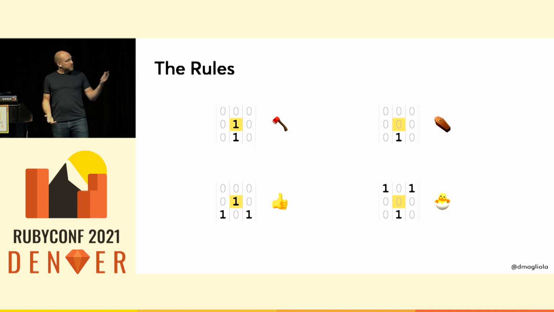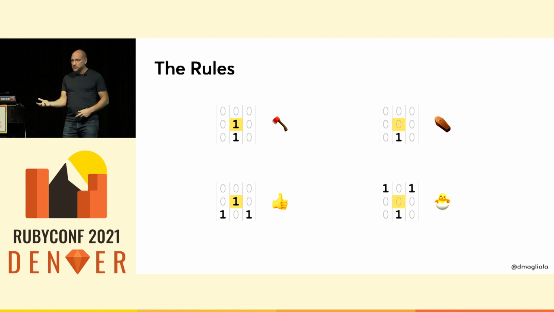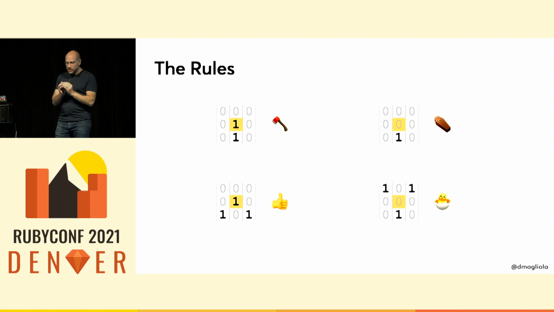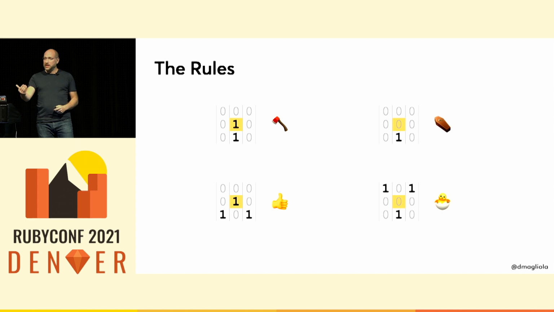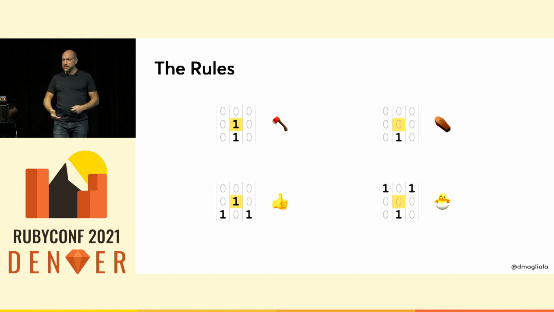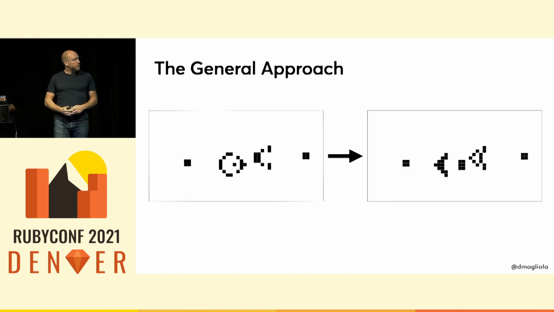Now, throughout this talk, I'm going to represent cells like this, by the way. Alives are 1s, deads are 0s, and a cell highlighted in orange is the cell we're currently evaluating to decide if it should be alive or dead in the next generation. So with this background, how do we approach the Regex implementation? Well, we have a board with a bunch of cells in a certain state.